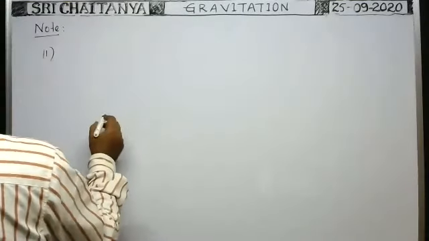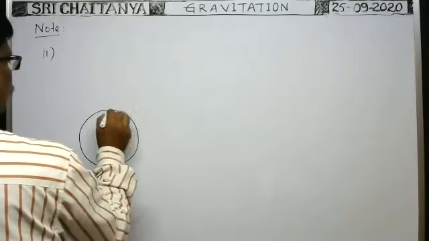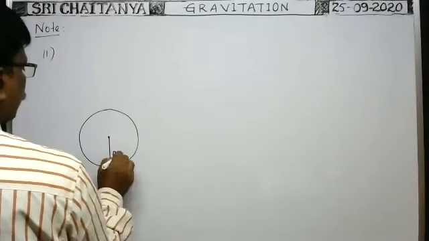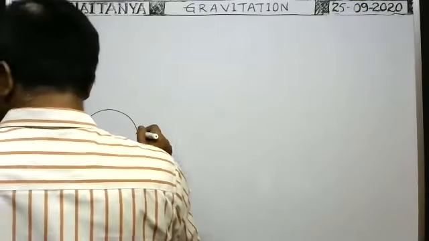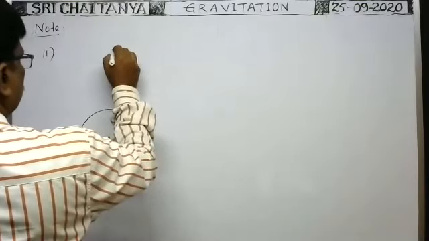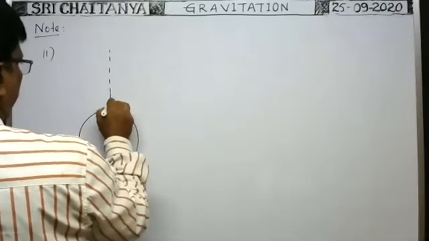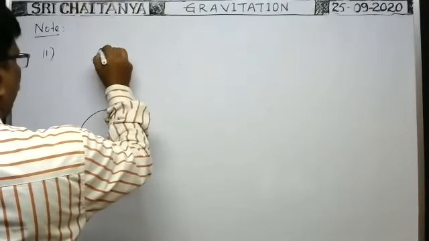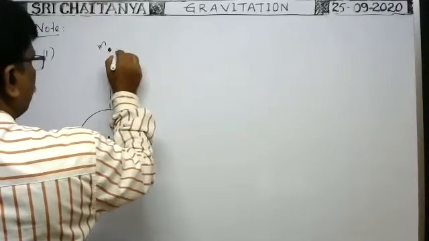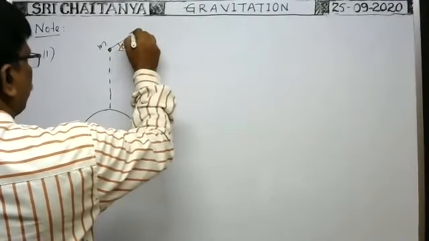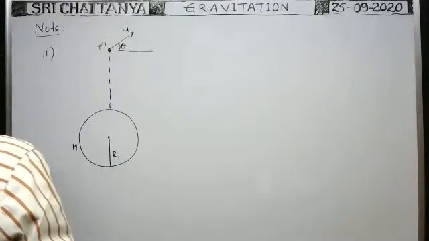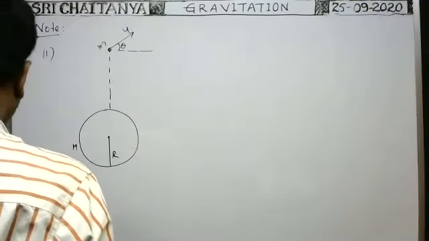Okay, here suppose this is the Earth of radius capital R and mass capital M, of course. Here there is a particle having mass small m. With the horizontal, by making some angle, this particle is projected with a velocity, say u.